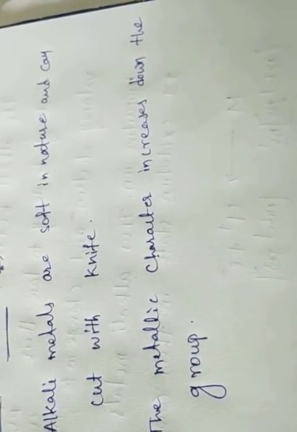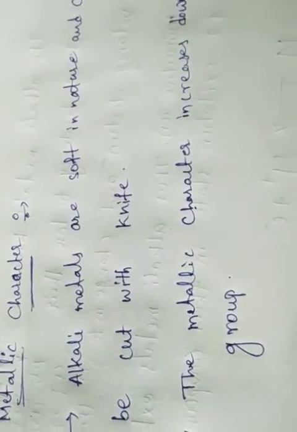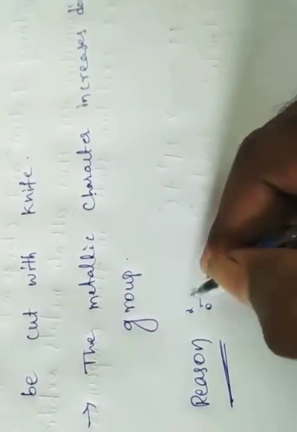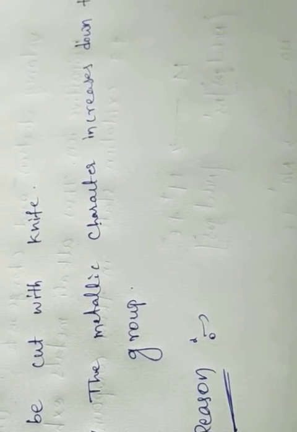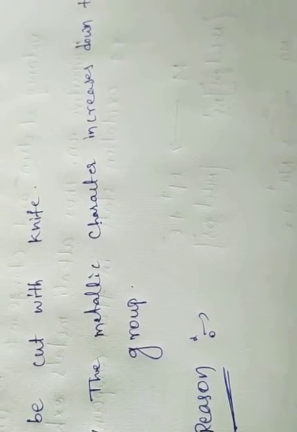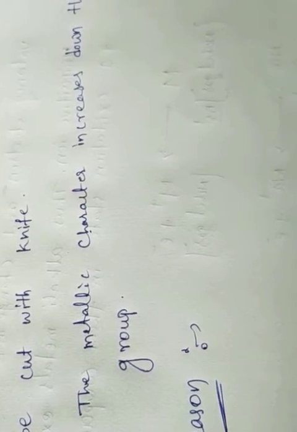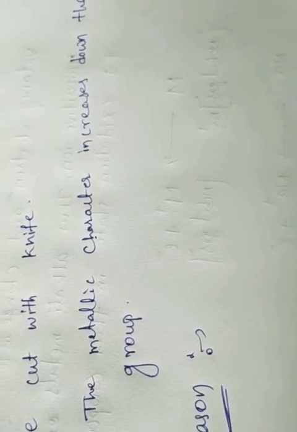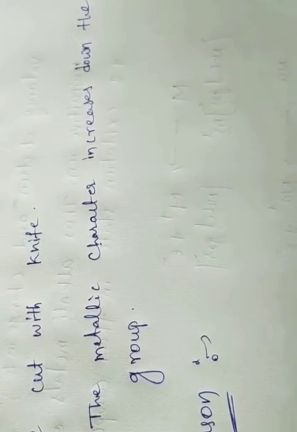Okay, and what is the reason? The metallic character of an element is its tendency to lose the valency electron. Due to the low ionization enthalpy, these elements have a strong tendency to lose electrons and hence are typical metals. Since the size increases down the group, the ionization enthalpy decreases and the metallic character increases.